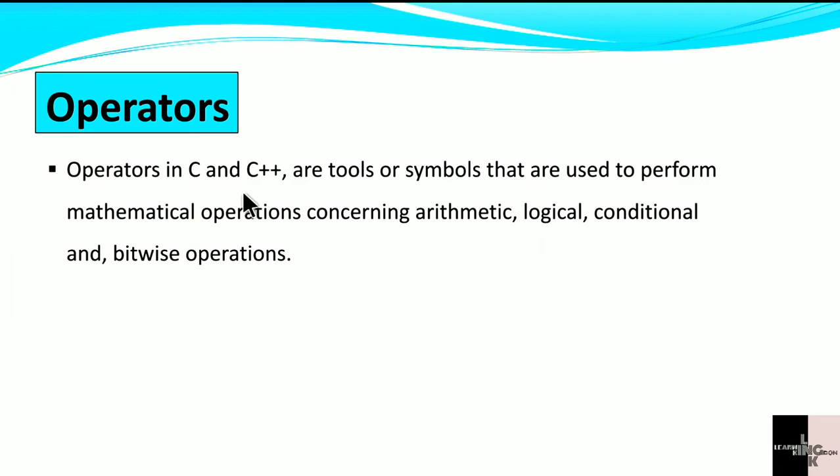Move towards the operators. Operators in C and C++ are tools or symbols that are used to perform mathematical operations concerning arithmetic, logical, conditional and bitwise operations. For mathematical operations we are using operators.